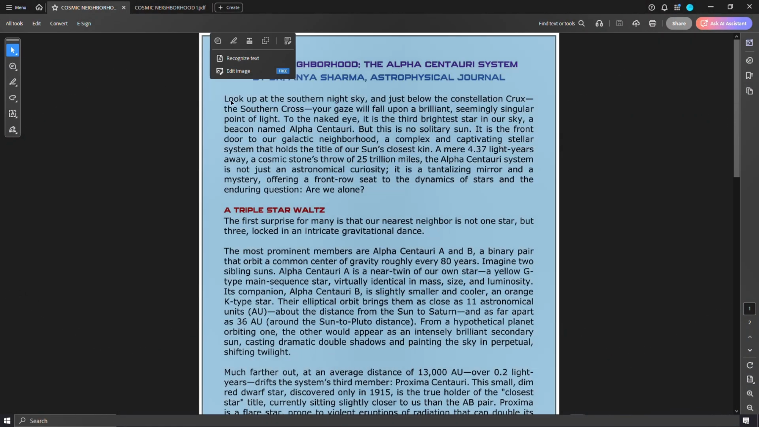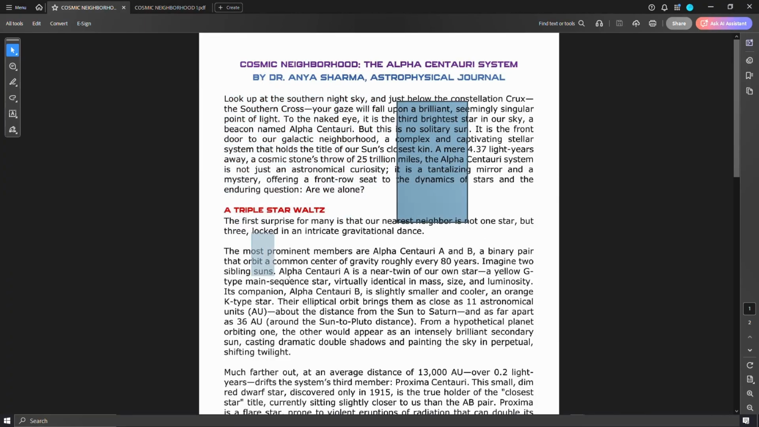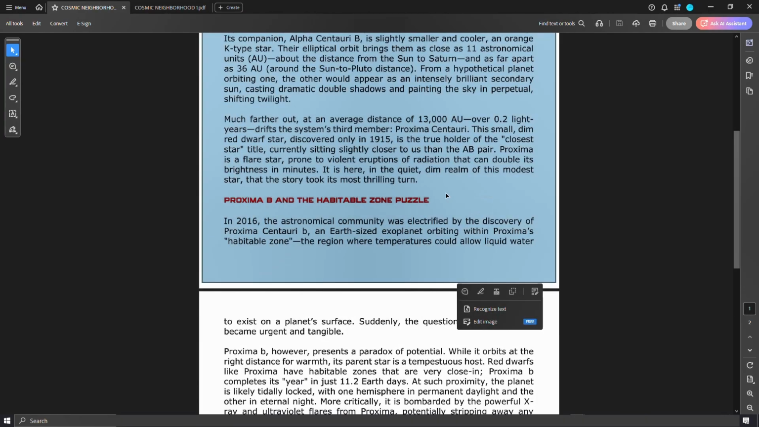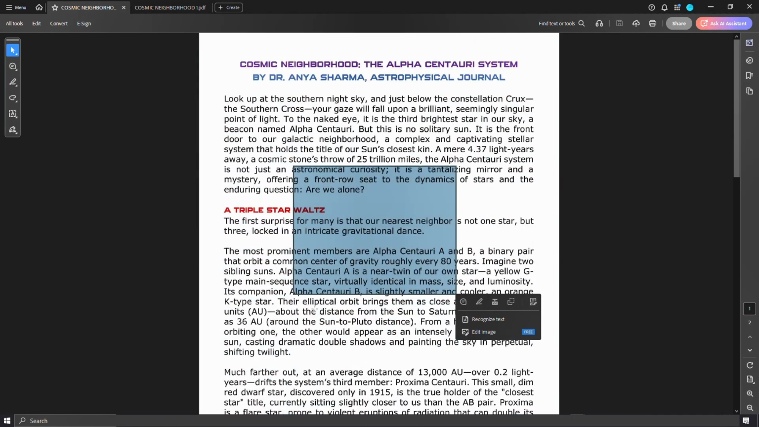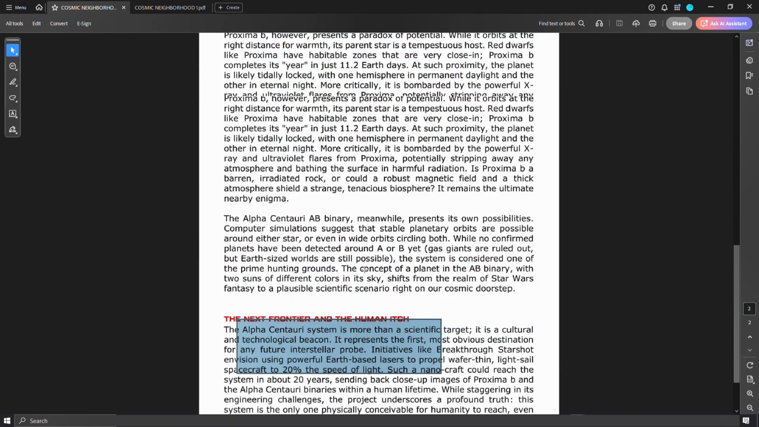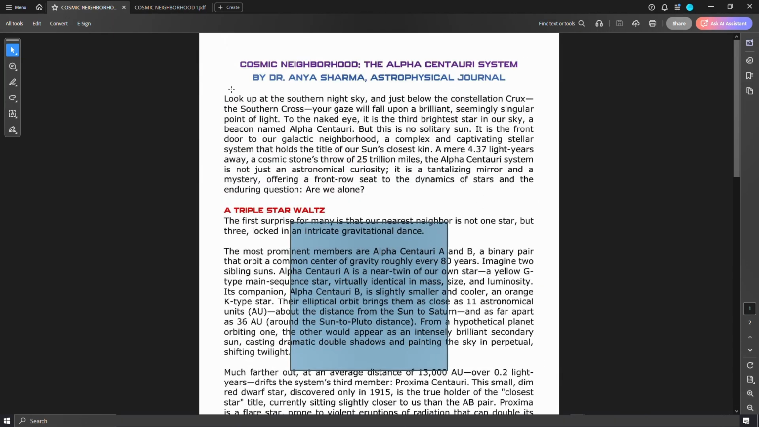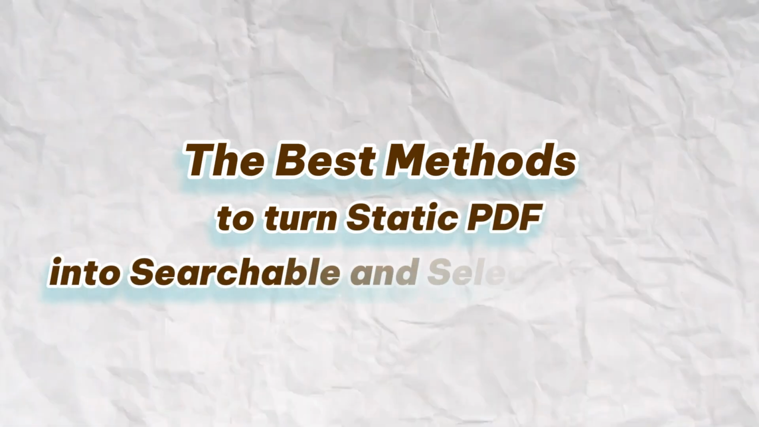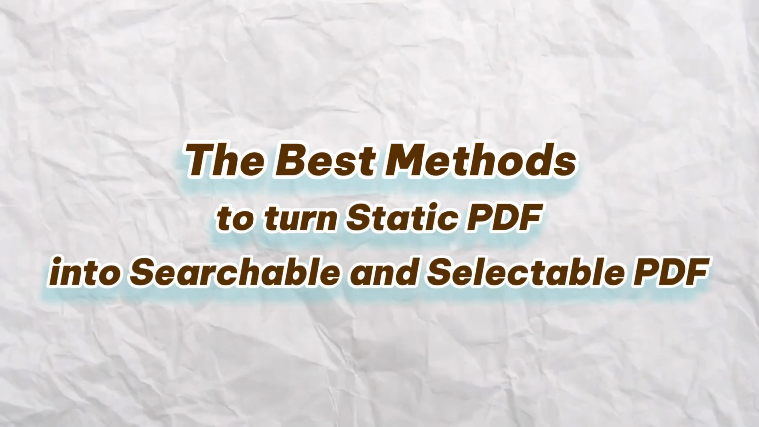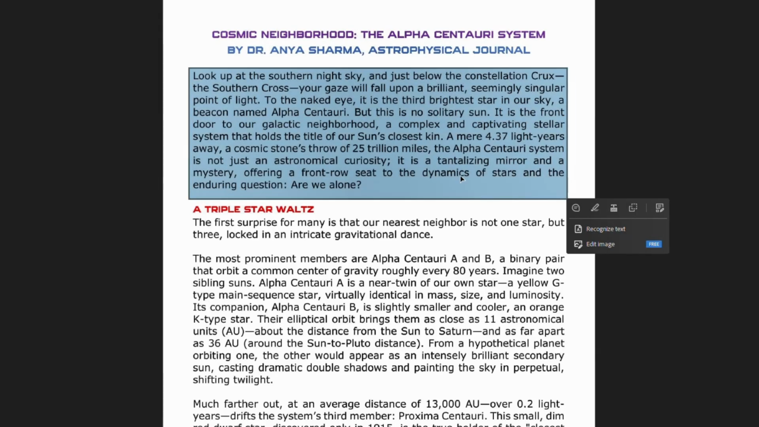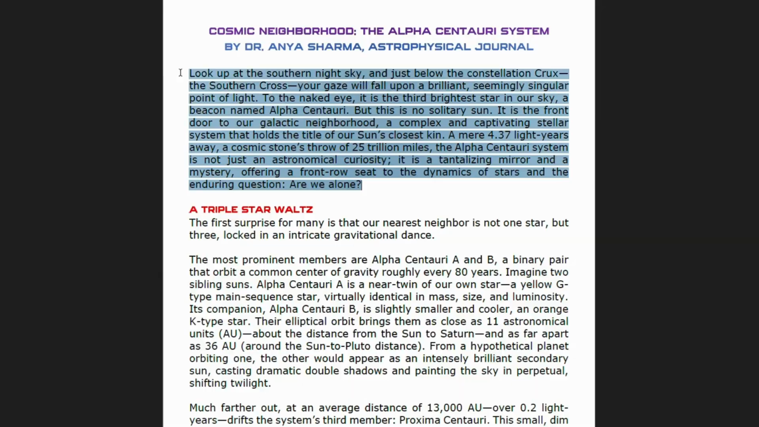If you have ever downloaded a PDF, maybe a form, a report, or a scanned book chapter, and found you can't select a single word, no highlighting, no copying, no searching, it's completely locked as an image, you're stuck. The solution is OCR, short for Optical Character Recognition, and in this video, I'm going to show you the best methods to turn any static PDF into a fully searchable and selectable document, whether you're on your phone, your computer, or just using a free online tool.